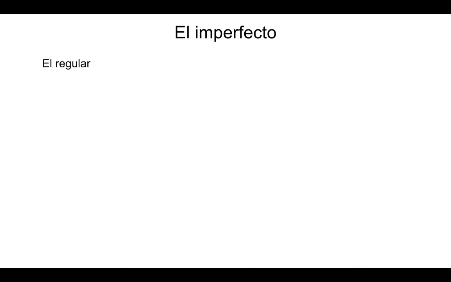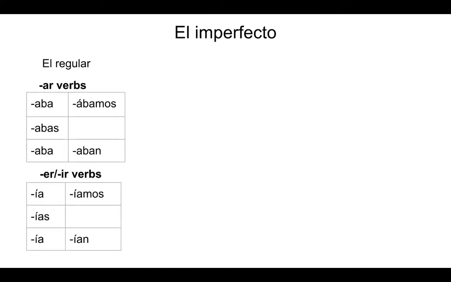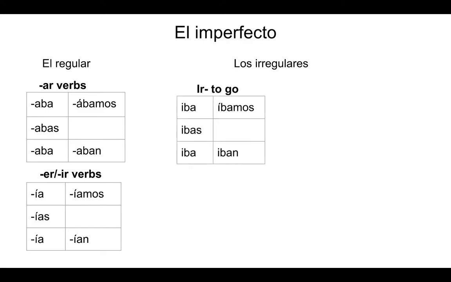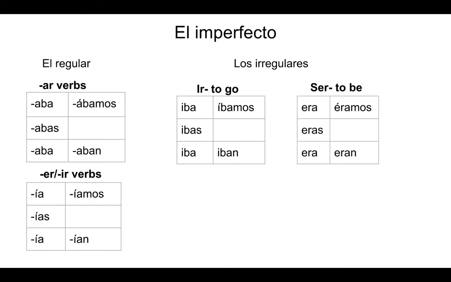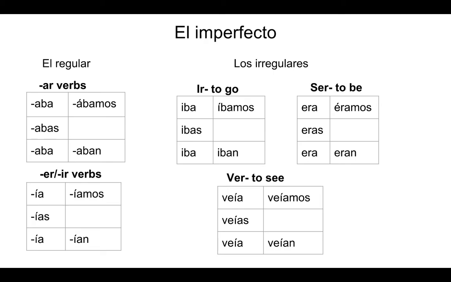El imperfecto, el regular. Aba, abas, aba, ábamos, aban. Ía, ías, ía, íamos, ían. Y los irregulares. Ir: iba, ibas, iba, íbamos, iban. Ser: era, eras, era, éramos, eran. And ver: veía, veías, veía, veíamos, veían. There are no stem changes in the imperfect form.